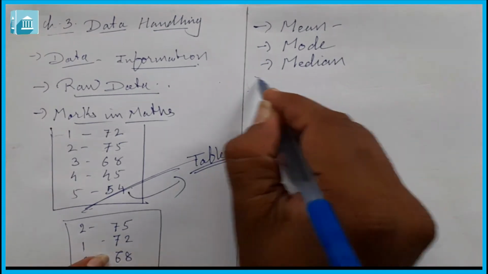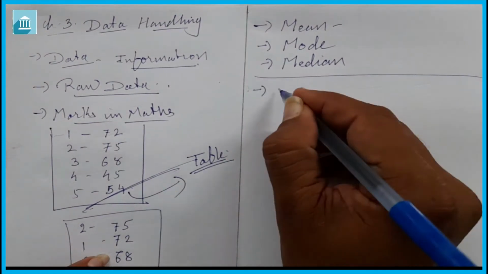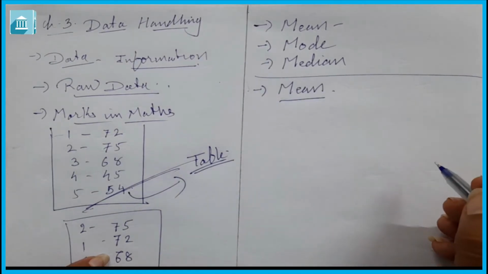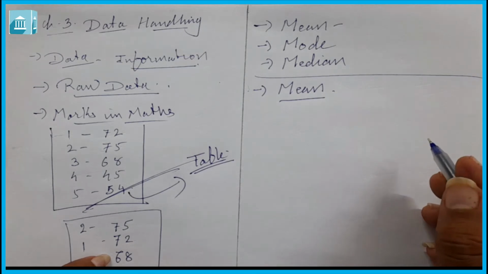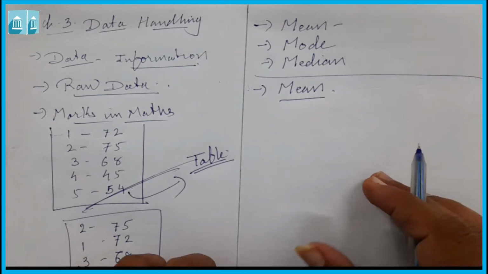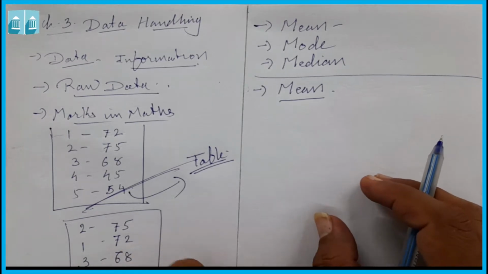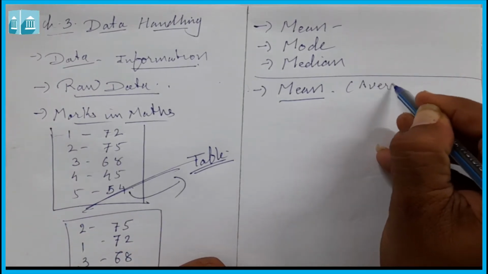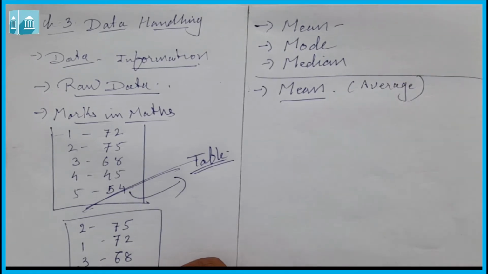Now let us begin with mean. Mean can also be called arithmetic mean. Again I am repeating, mean can also be called arithmetic mean. Mean can also be called average, which you had learned. Now how to find out mean?